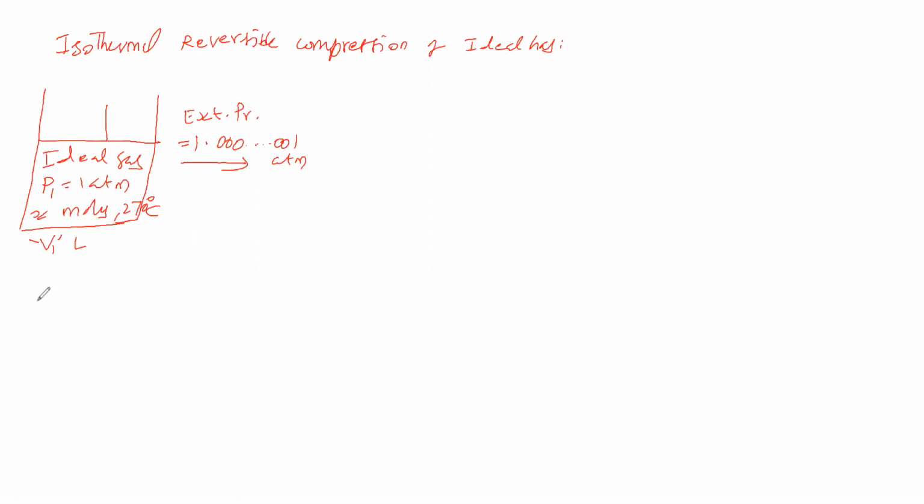Then, what is the work done? Work done for this is minus 2.303 nRT log V2 by V1. It is the formula for this process. For expansion, what formula did you get? The same formula for this also. Okay, this negative sign you keep for expansion as well as compression, both. But V2 and V1 will change. V2 will be greater than V1 for expansion. V2 will be smaller than V1 for compression.